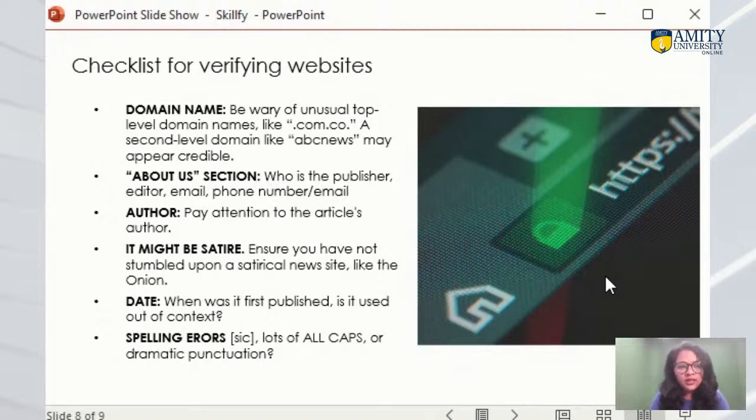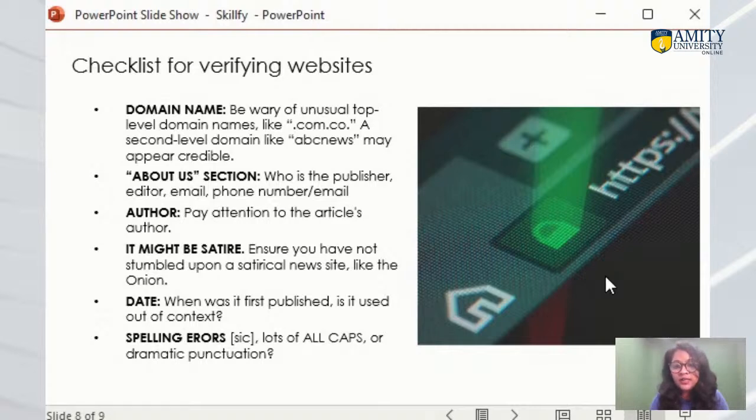And one more important thing, that is the date, which we sometimes ignore, right? So we ignore the date of the article, or the date of publishing of that article. When was that article published on the internet, or in the newspaper? That is also very important. Is it used out of context or not? You need to check this. That is very important, okay, because sometimes an image or an article which was written a few years back, people use it in a misleading manner in the present scenario. So always check the date of publication.